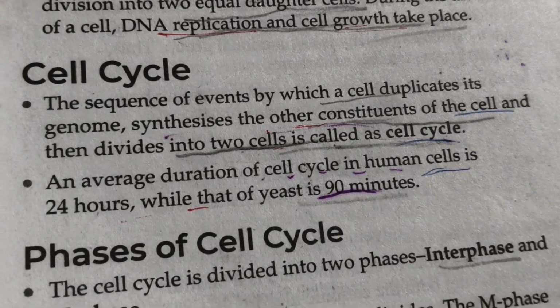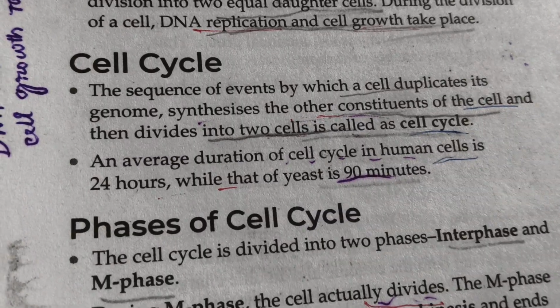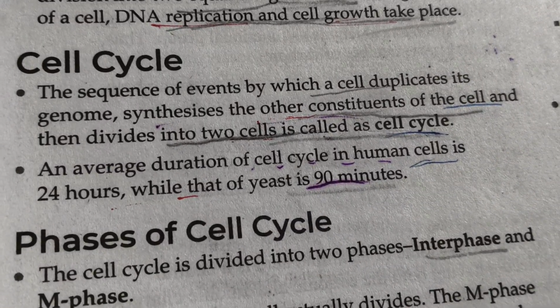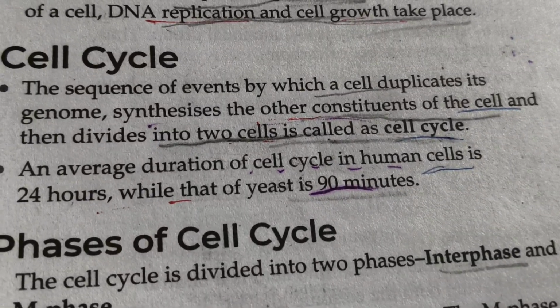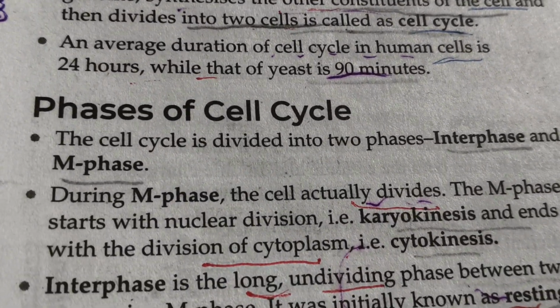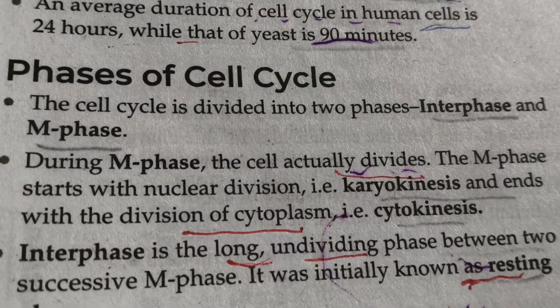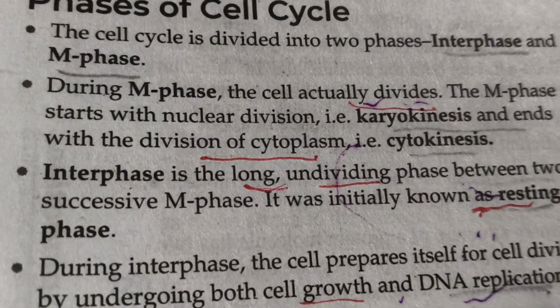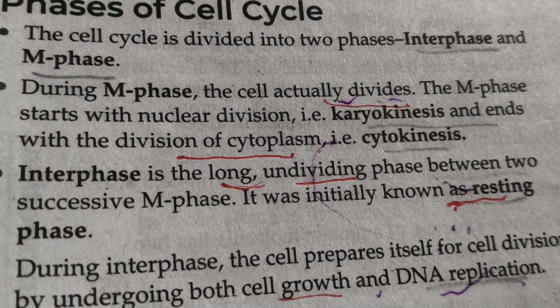Cell cycle: the sequence of events by which a cell replicates its genome, synthesizes the other constituents of the cell, and then divides into two cells is called the cell cycle. An average duration of the cell cycle in human cells is 24 hours, while that of yeast is 90 minutes. Phases of cell cycle: the cell cycle is divided into two phases, interphase and M phase.